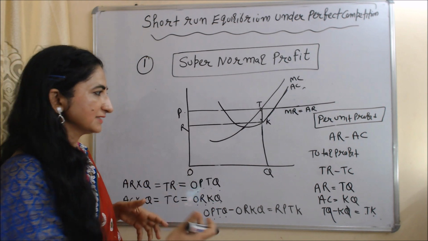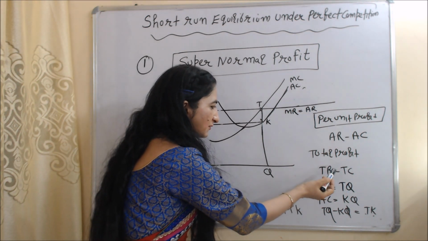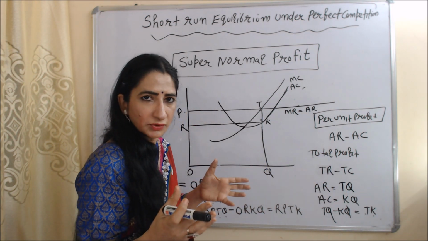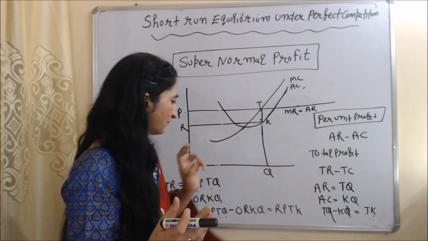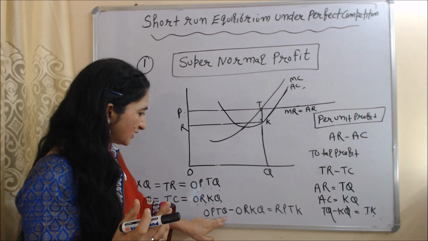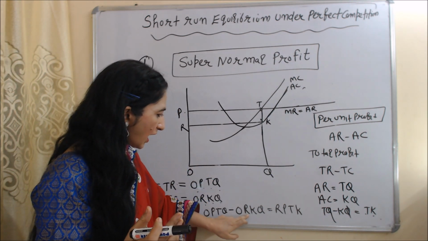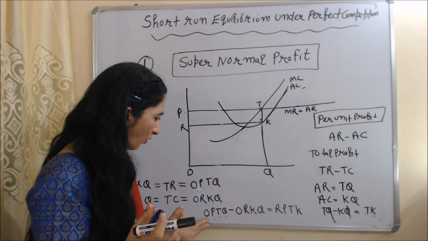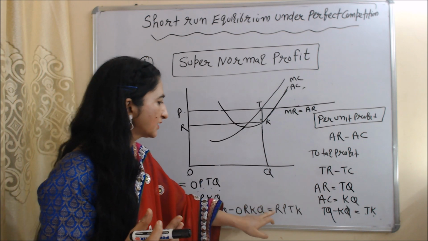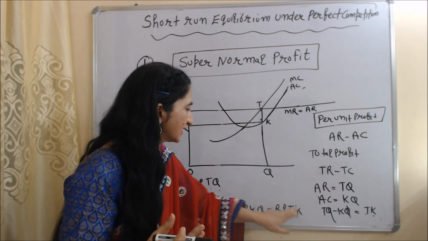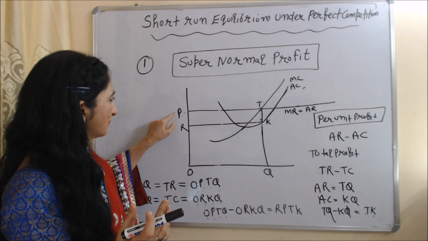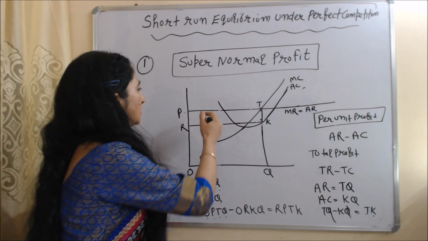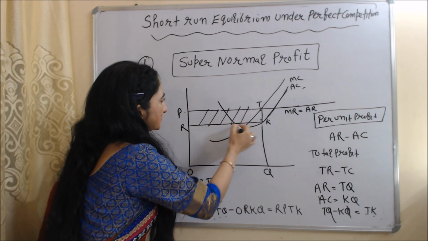When we subtract total cost from total revenue, it becomes total profit. Total revenue is OPTQ and total cost is ORKQ. When we subtract ORKQ from OPTQ, it becomes equal to RPTK. So this part RPTK is equal to our total profit.